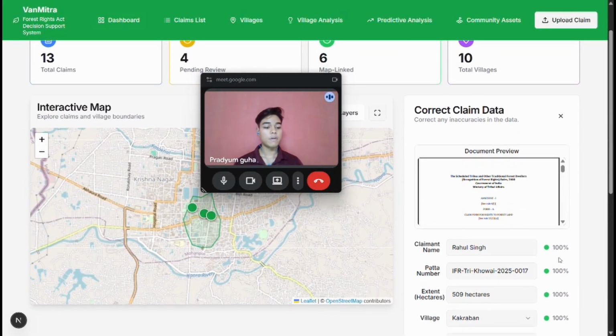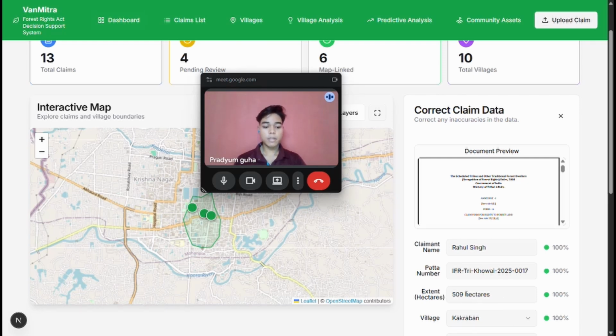And also we have the confidence scores aside, which gives the reviewer a clear picture of whether the data that has been extracted is correct or not. And if not, it can be directly corrected.